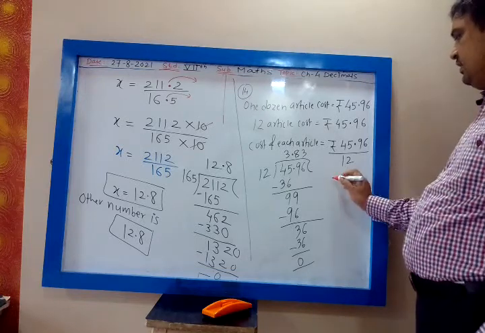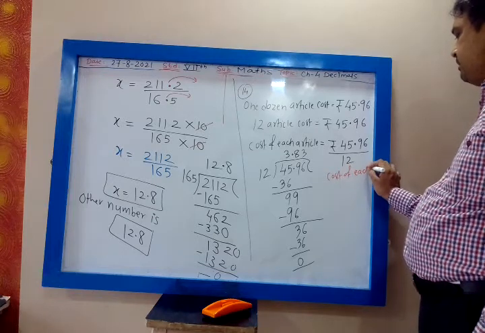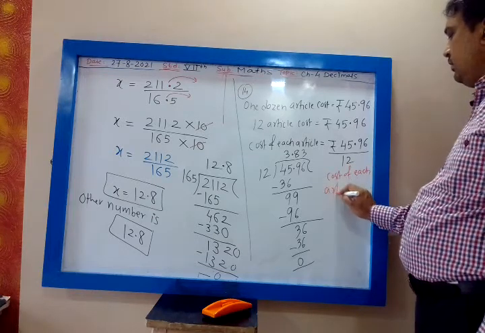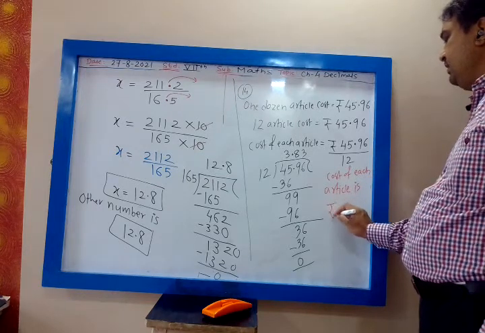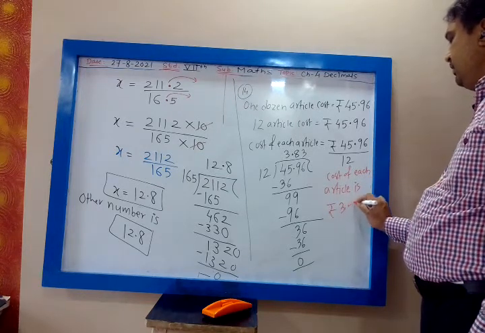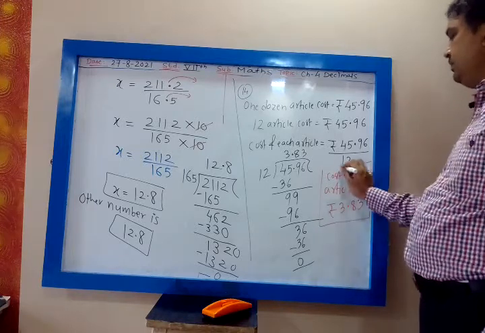So cost of each article is rupees 3.83. Cost of each article is rupees 3.83.